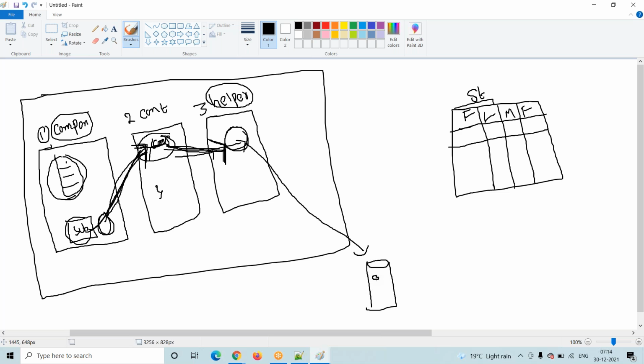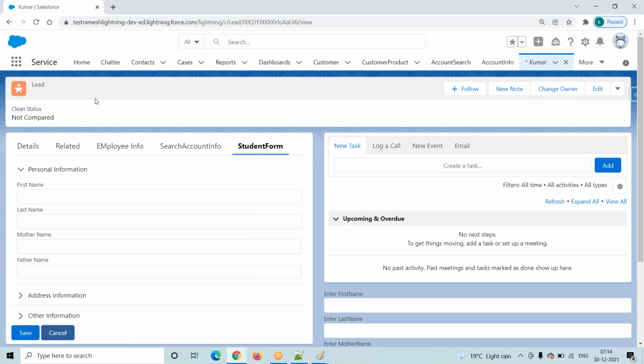Whenever it sends the request to the server, first it will verify, boss, where is your Apex class? This Apex class we will call a controller. So what we will do is write one controller here. Controller is nothing but an Apex class.